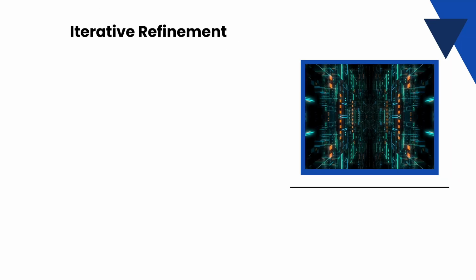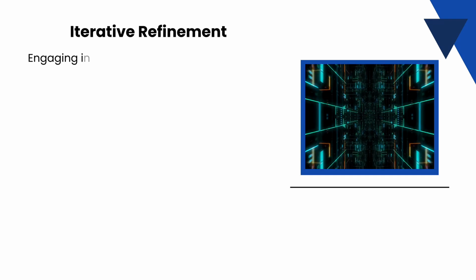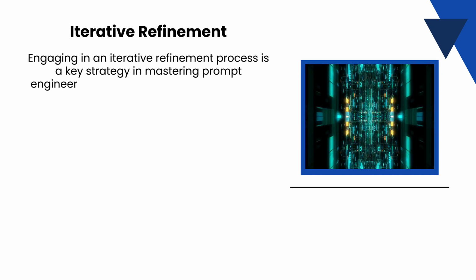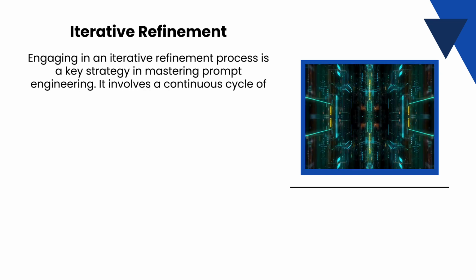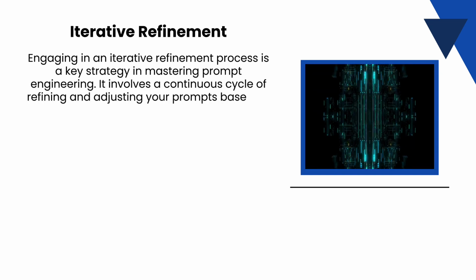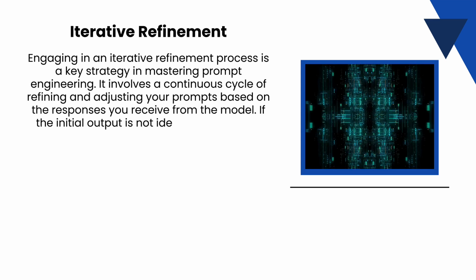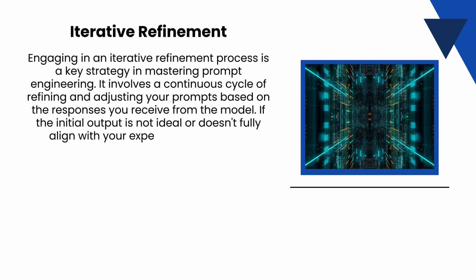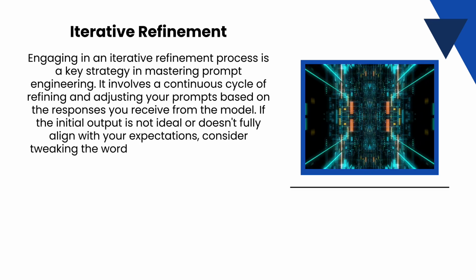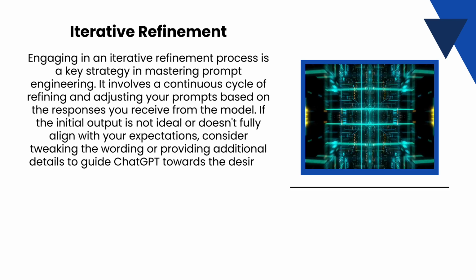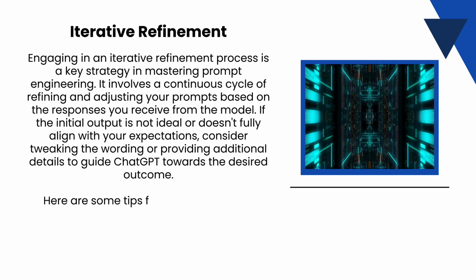Fourth, iterative refinement. Engaging in an iterative refinement process is a key strategy in mastering prompt engineering. It involves a continuous cycle of refining and adjusting your prompts based on the responses you receive from the model. If the initial output is not ideal or doesn't fully align with your expectations, consider tweaking the wording or providing additional details to guide ChatGPT toward the desired outcome.